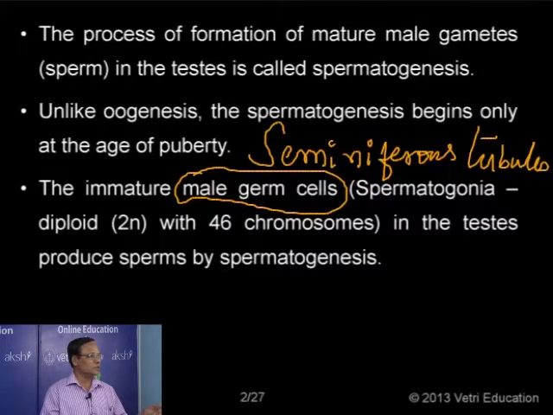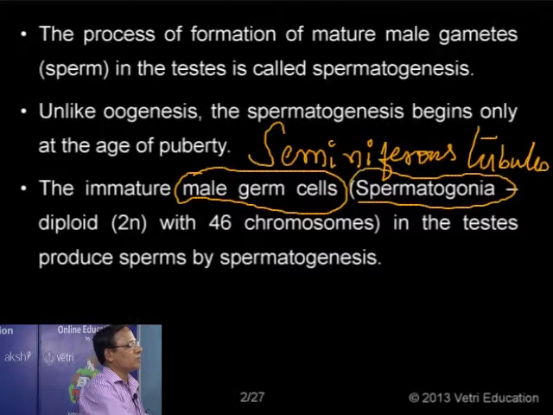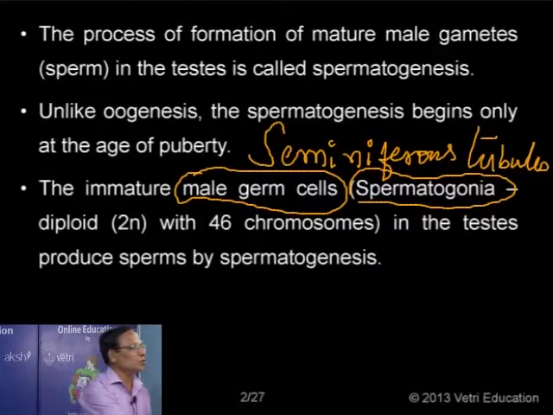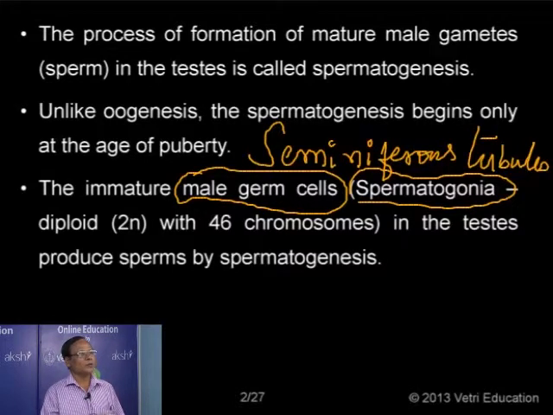Further, the germinal cells, what we call primordial germinal cells, undergo repeated mitotic divisions, increasing in number during the lifetime of an individual. These primordial germ cells later develop into the sperm mother cells, what we call the spermatogonia. The primordial germ cells are nothing but the germinal epithelium, normally cuboidal in nature, lining the inner wall of the seminiferous tubule, the unit of testis. From these germinal cells we have formed the sperm mother cells, normally called the spermatogonia, and they also multiply and increase in number in order to produce more and more sperm cells.